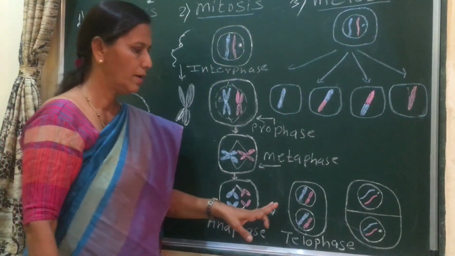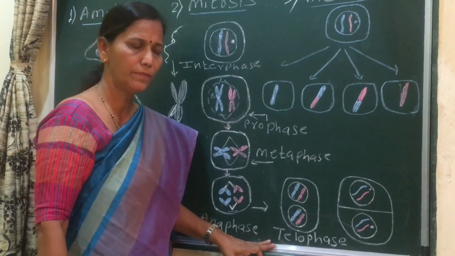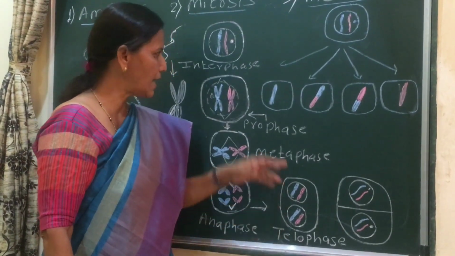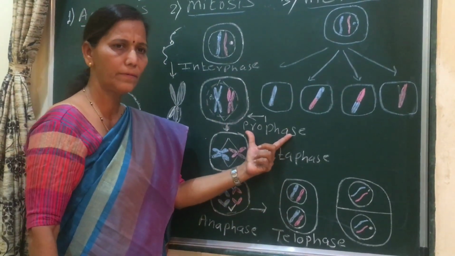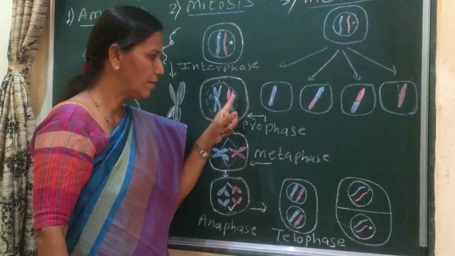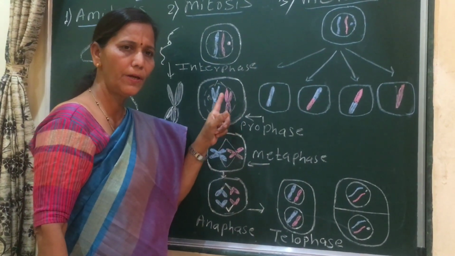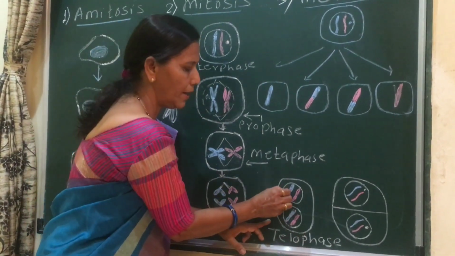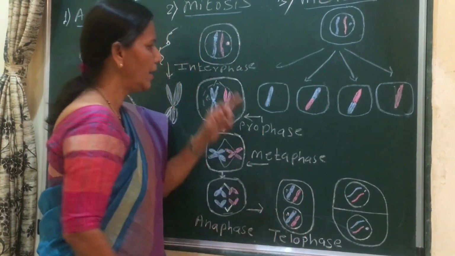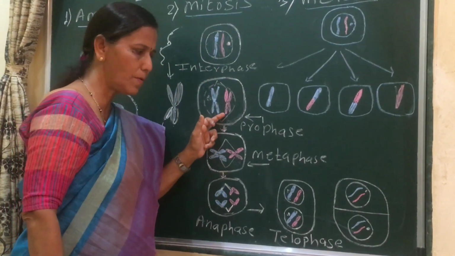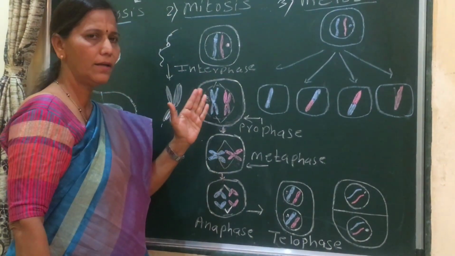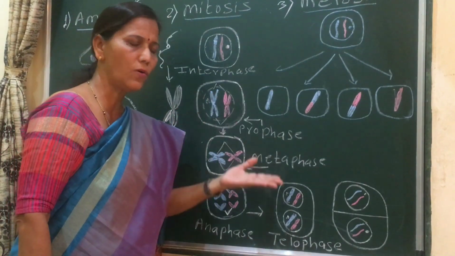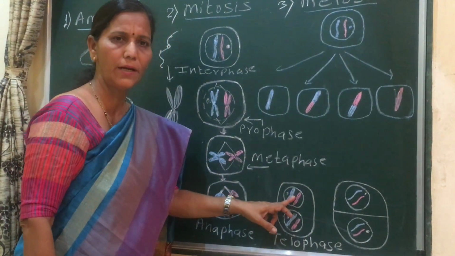Then the last phase is telophase. The changes are exactly opposite to prophase. There the nuclear membrane and nucleolus start disappearing; here they start appearing. There the chromatids get condensed to form chromosomes; here the chromosomes get uncoiled to form chromatin reticulum.